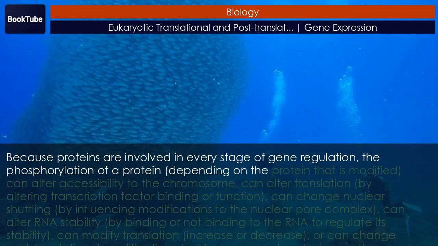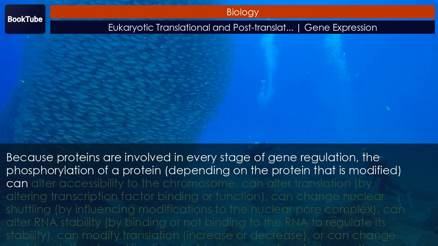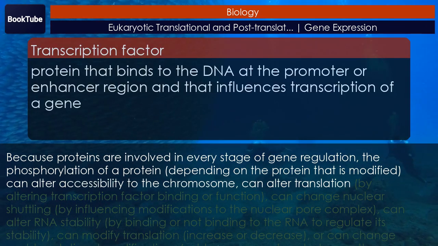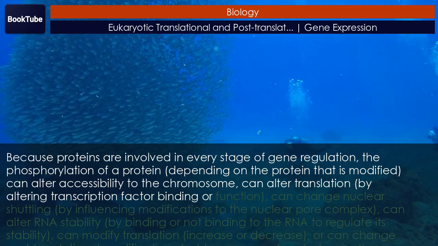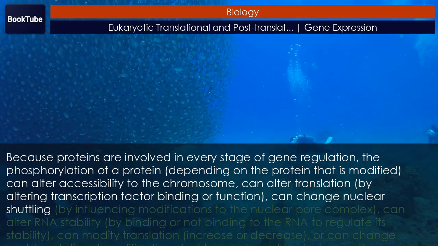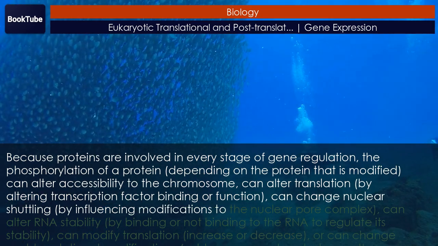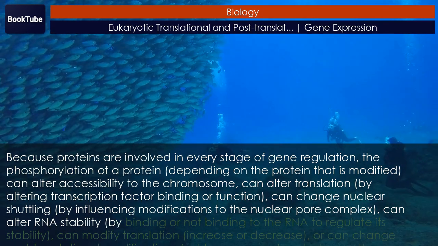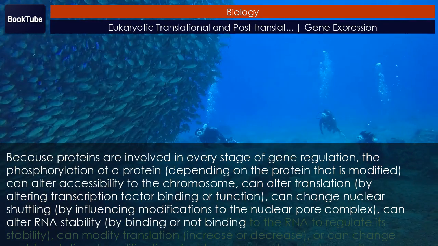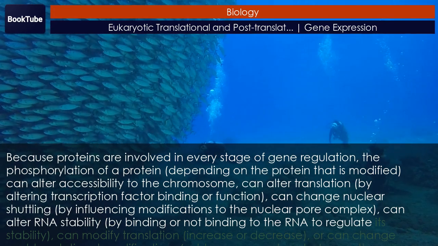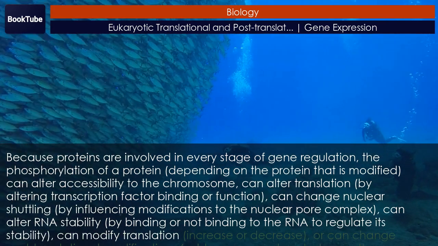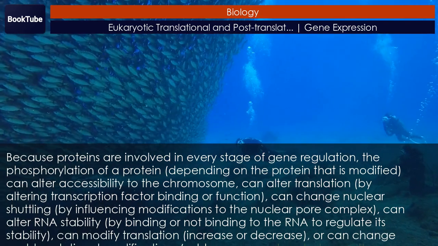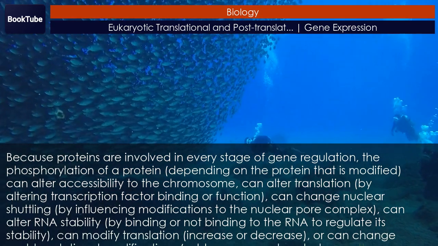Because proteins are involved in every stage of gene regulation, the phosphorylation of a protein, depending on the protein that is modified, can alter accessibility to the chromosome, can alter translation by altering transcription factor binding or function, can change nuclear shuttling by influencing modifications to the nuclear pore complex, can alter RNA stability by binding or not binding to the RNA to regulate its stability, can modify translation, increase or decrease, or can change post-translational modifications, add or remove phosphates or other chemical modifications.